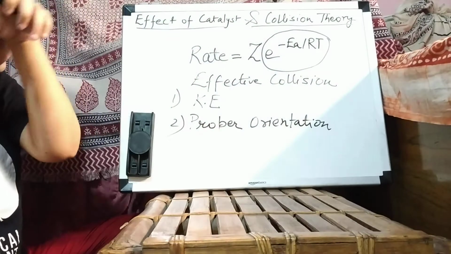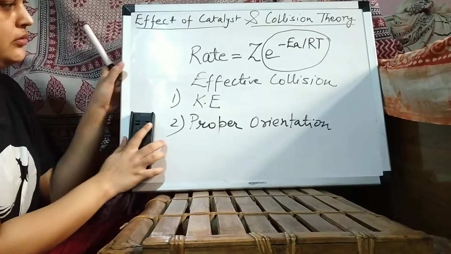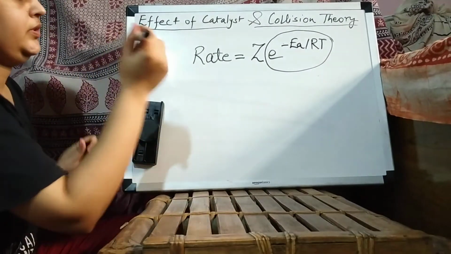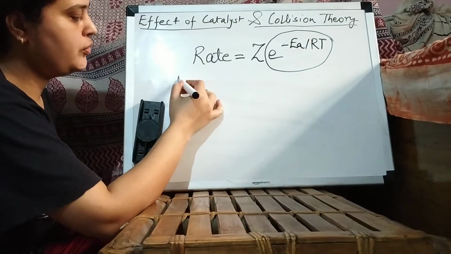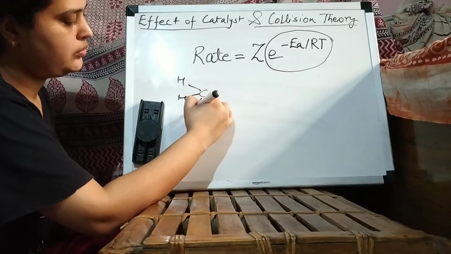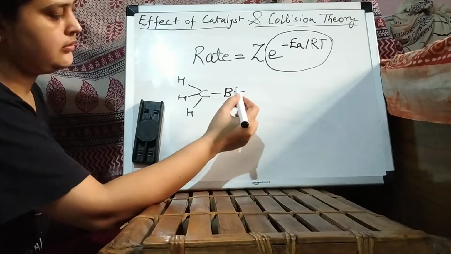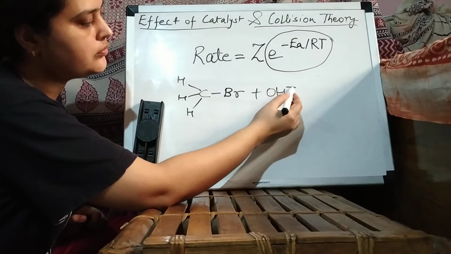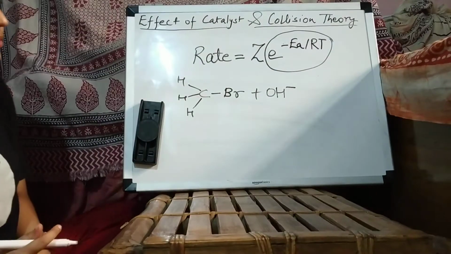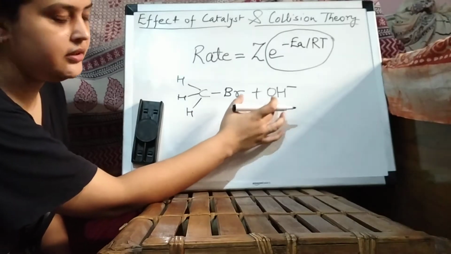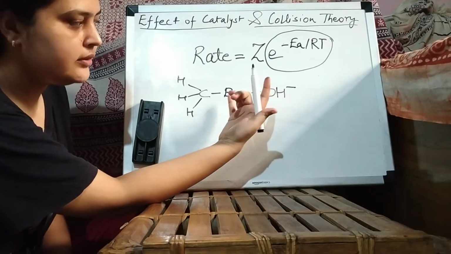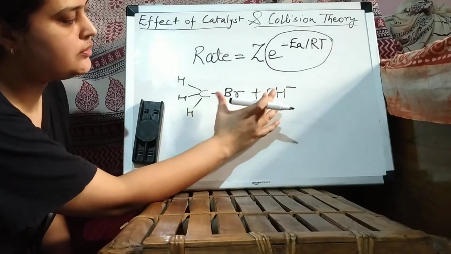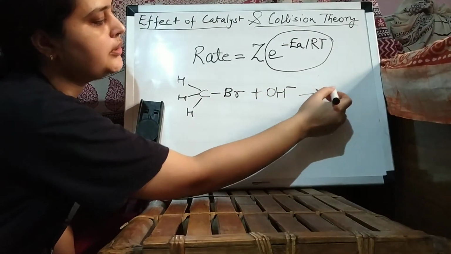For example, you have bromomethane, and if you add the OH negative ion from the front side of this molecule, then it won't collide, and this is not the proper orientation of the reactant molecules, and the product will not be formed.